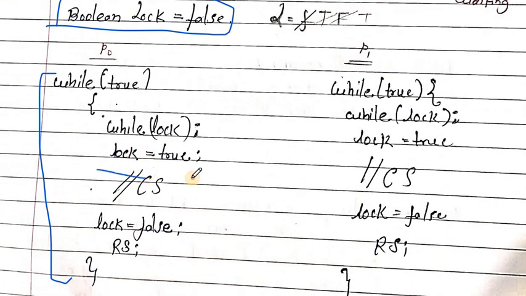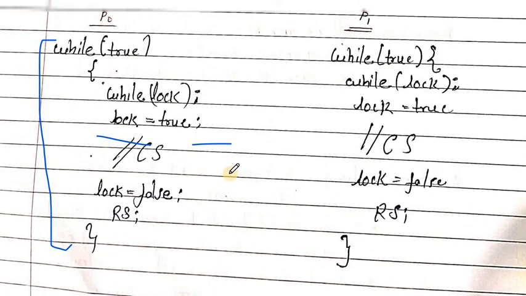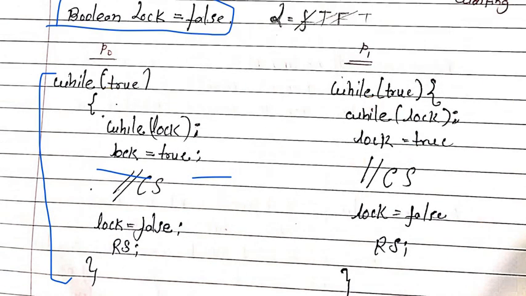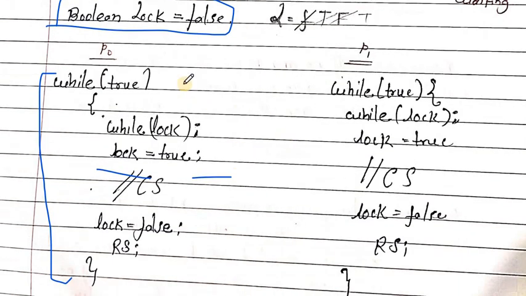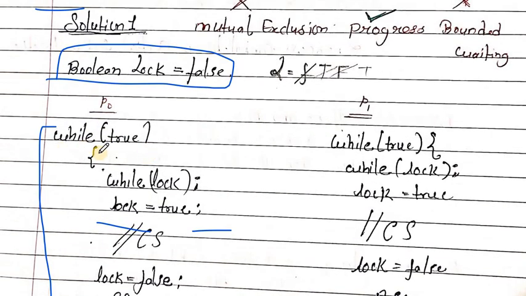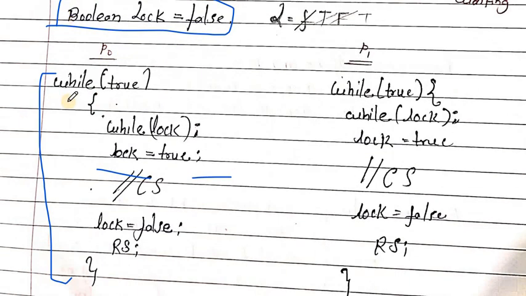Lock = true, then the critical section, then lock = false, then out. Let's take the same example with P0 and P1, two processes that want to execute the critical section. Let's take P0: P0 comes first into the critical section.